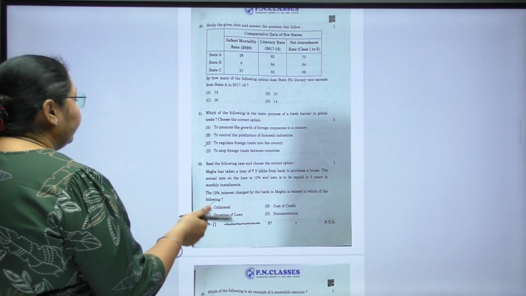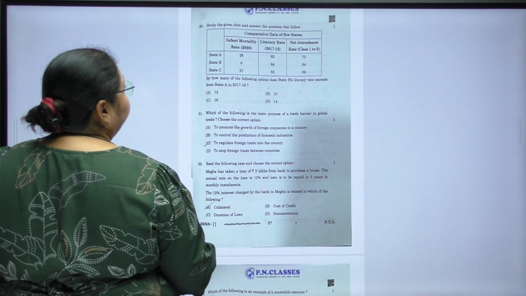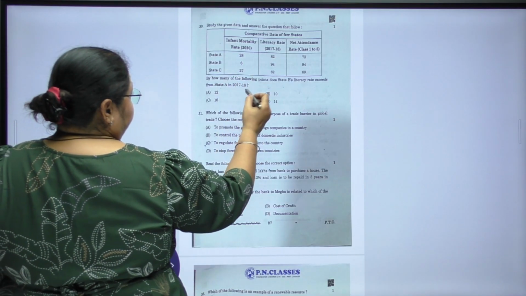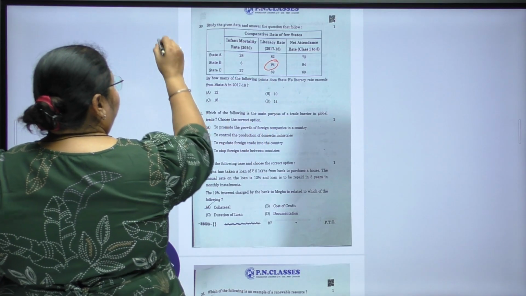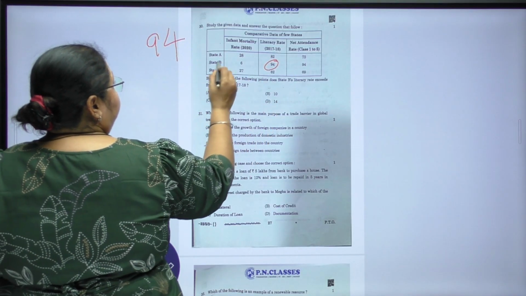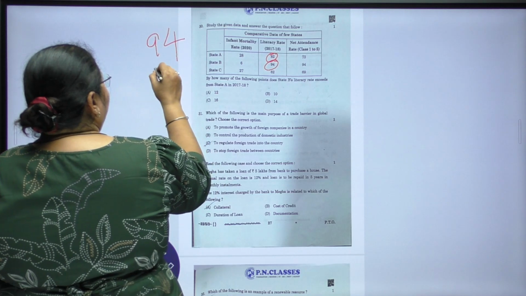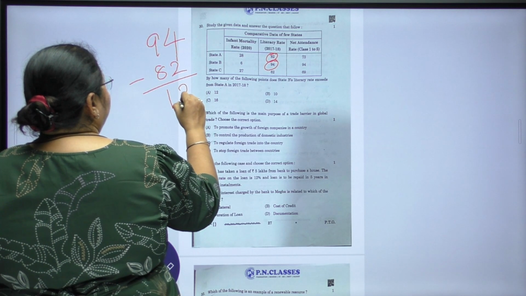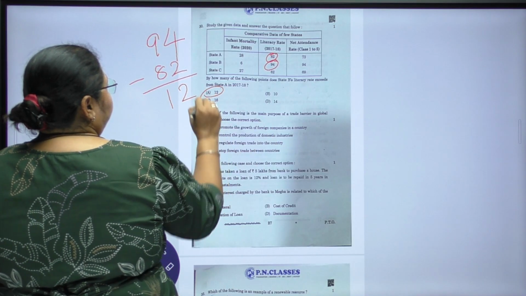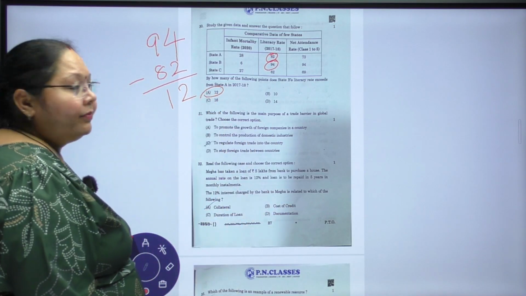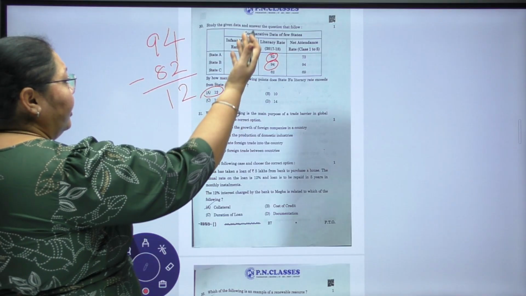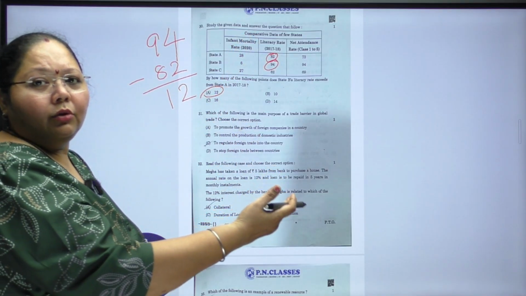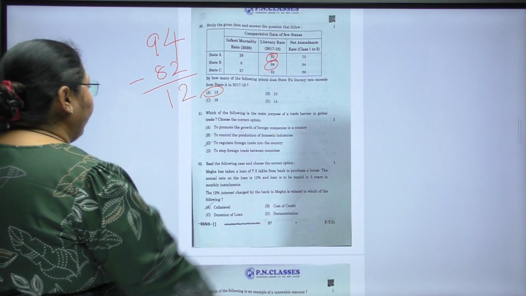Very simple. Here you have to just check out the data. State B is 94. State A is 82. My 94 minus 82 is 12. So your answer is 12. You have to just see that. It's straightforward, absolutely. No rocket science. 1 mark in your pocket.